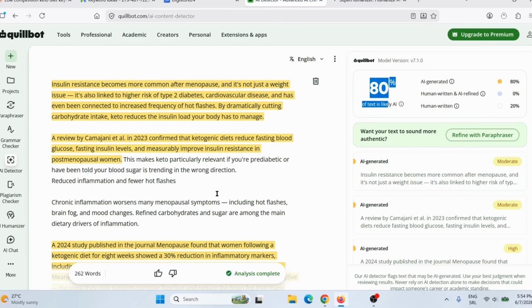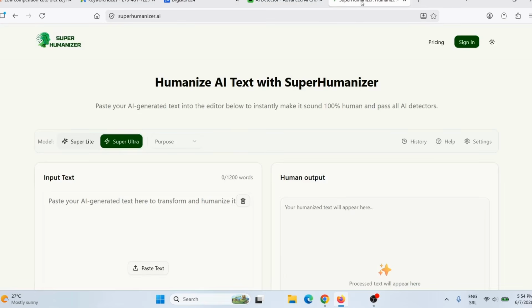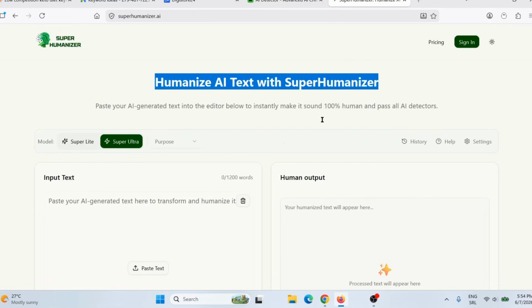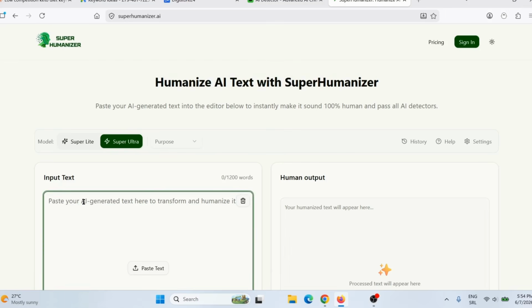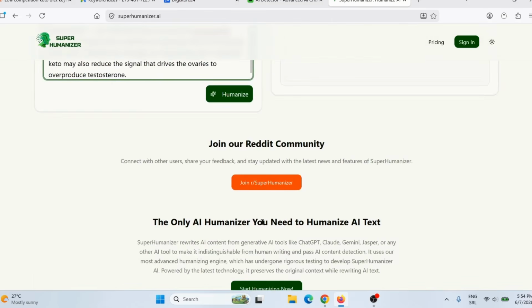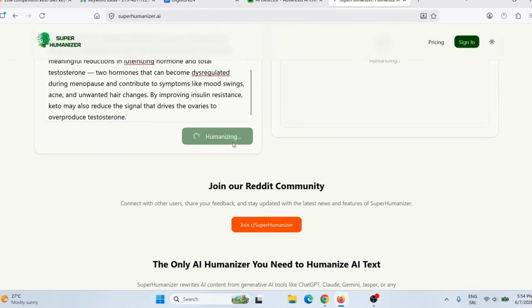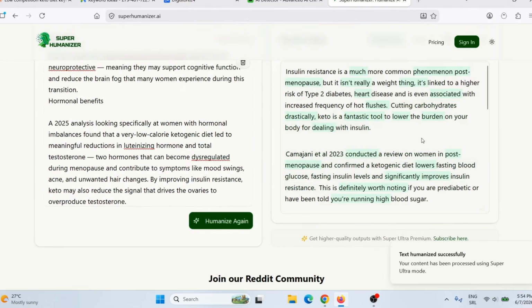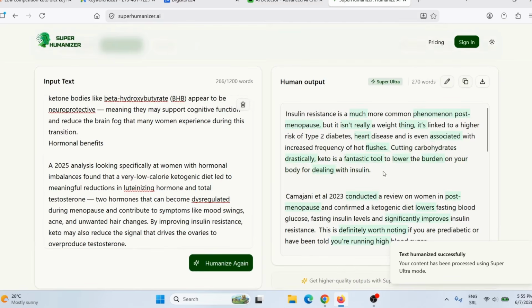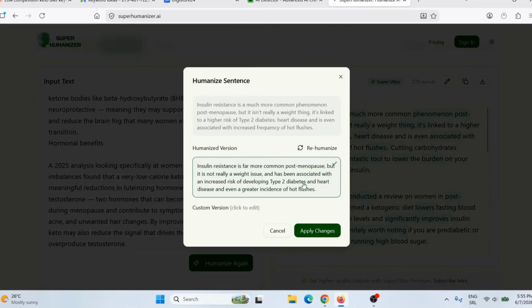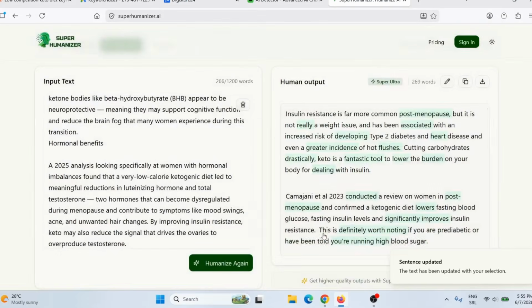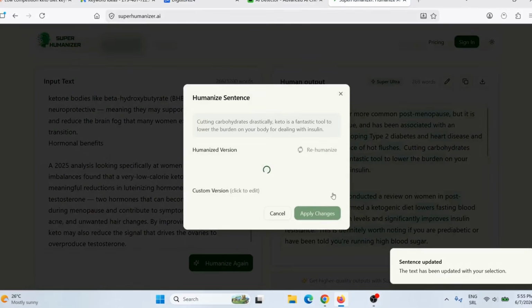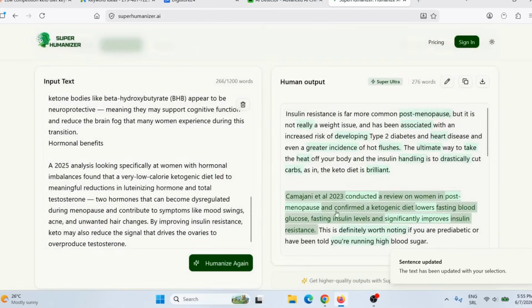So what I need to do, I simply need to go on this tool here, Humanize AI Text with Super Humanizer, and I simply need to paste that same text here, and then click here on Humanize, okay? And then give it a few seconds to finish. Here you can see they found all the suspicious parts in this article. So when I click here, and when I click here, apply changes.